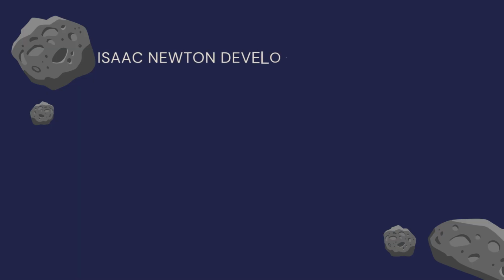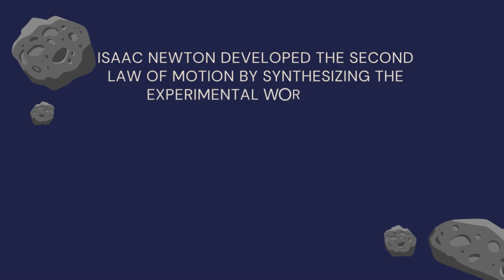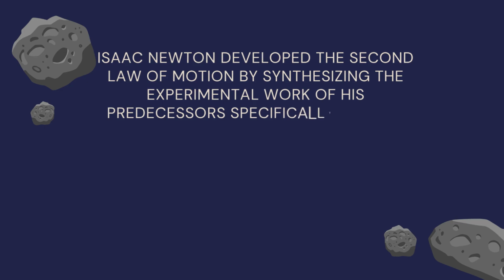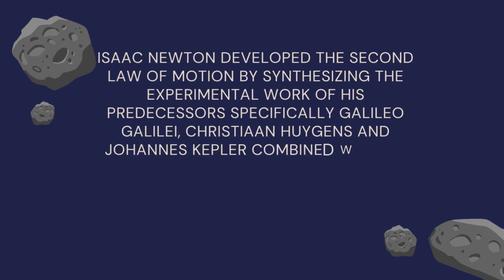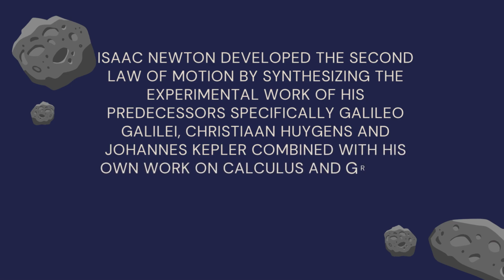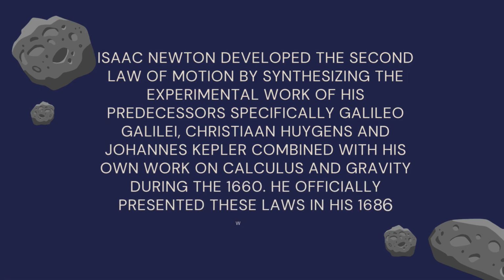Isaac Newton developed the second law of motion by synthesizing the experimental work of his predecessors, specifically Galileo Galilei, Christian Huygens, and Johannes Kepler, combined with his own work on calculus and gravity during the 1660s. He officially presented these laws in his 1686 work.